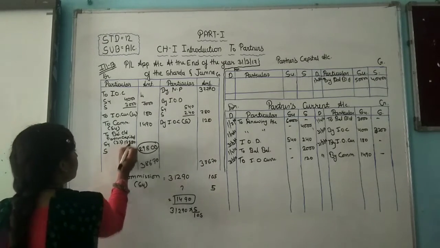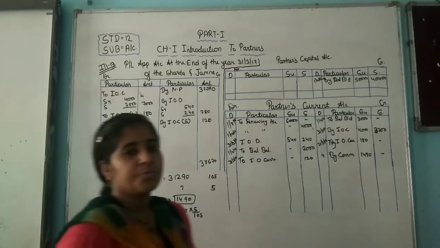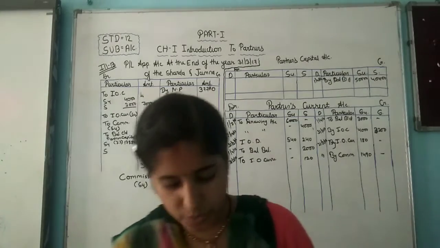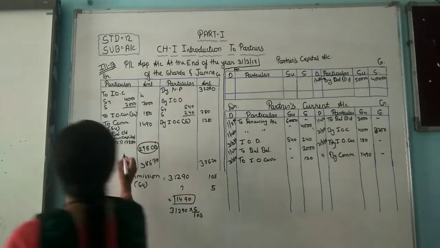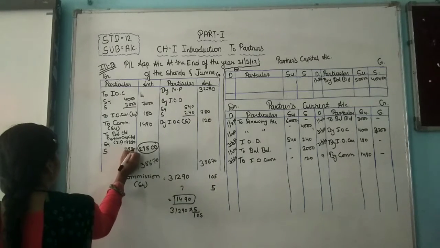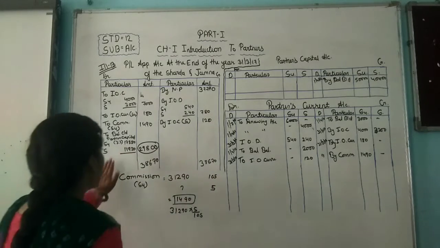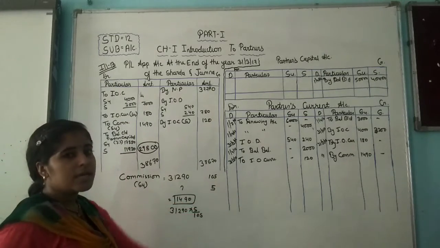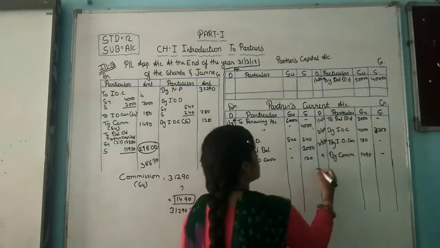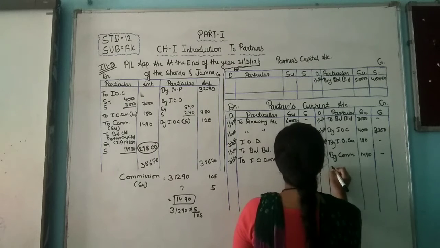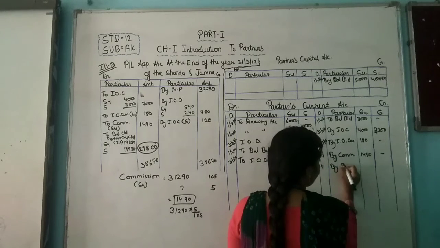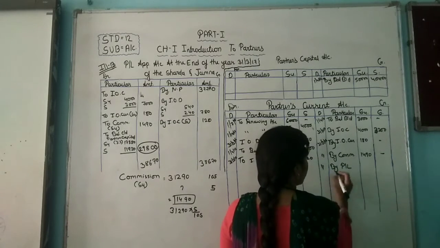I hope you know very well about how to do the profit and loss distribution. And 11,920 is for Sarvesh. So we are transferring it to partners current account. Okay, in 31. Okay, so this is by profit and loss appropriation account.